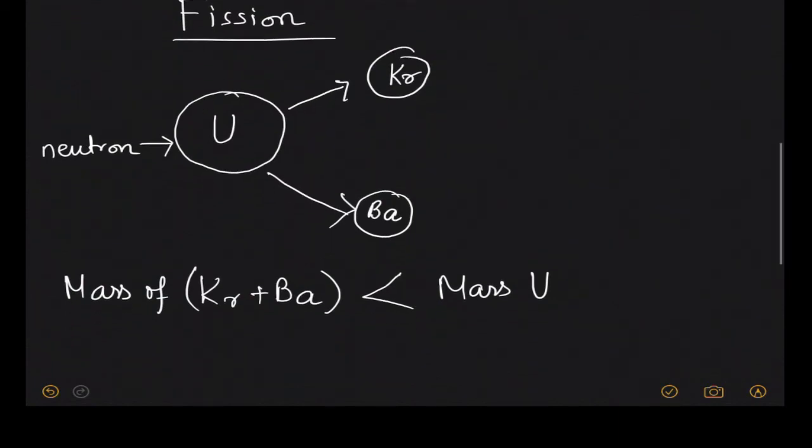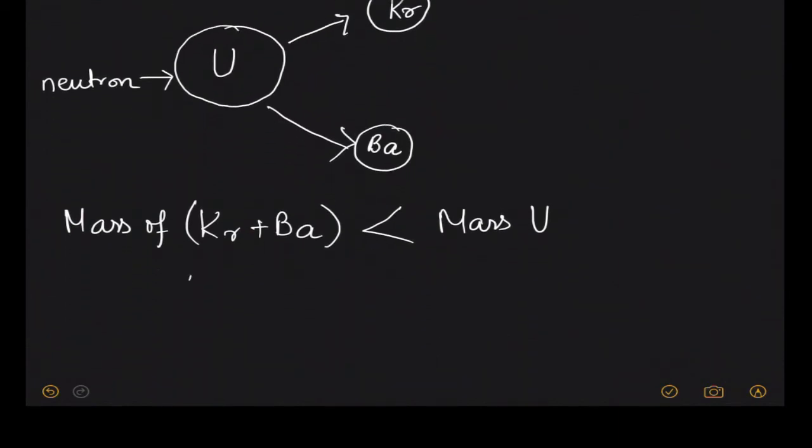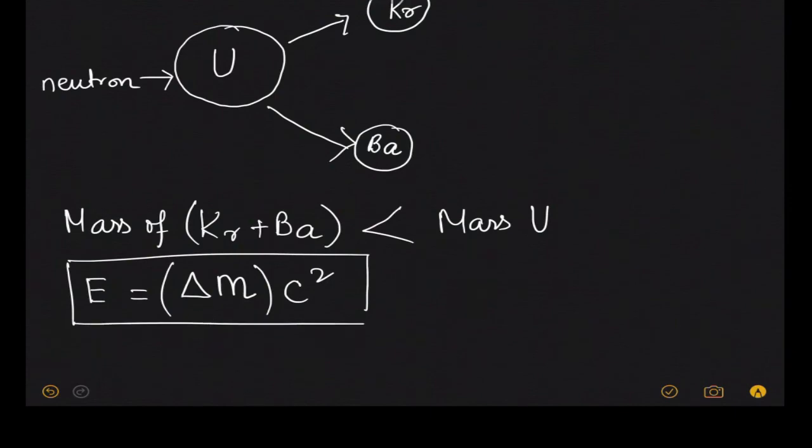So there is a difference of mass which we can denote as delta M. Delta M is the difference in mass. Now this difference in mass is converted to energy according to the relation E equals mc squared. If you simply multiply this with c squared, you will get the energy equivalent. So this much amount of energy is released during the nuclear fission reaction.